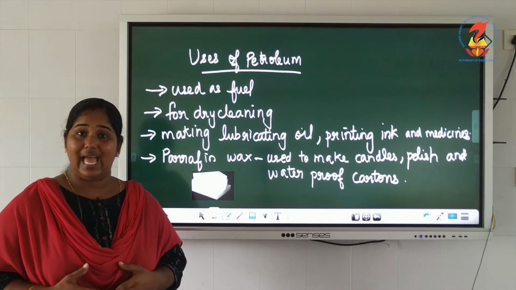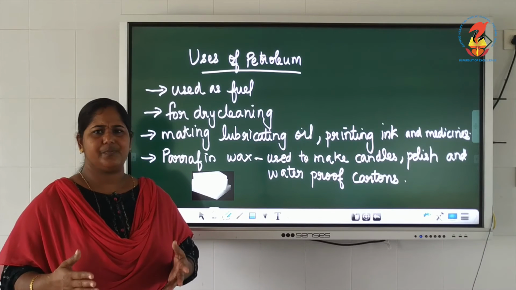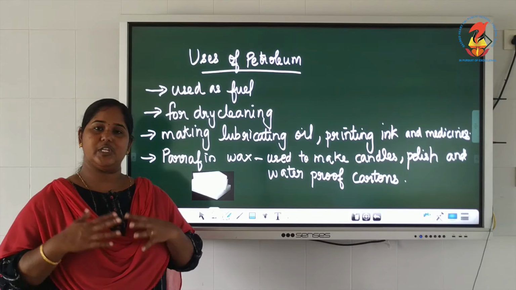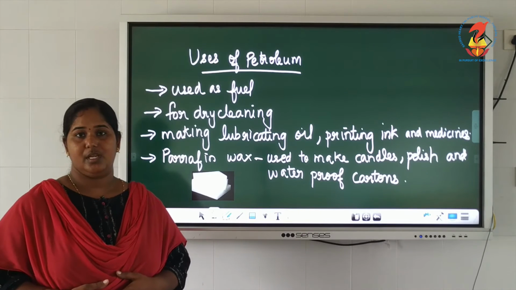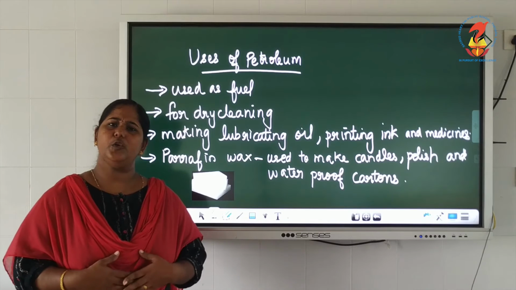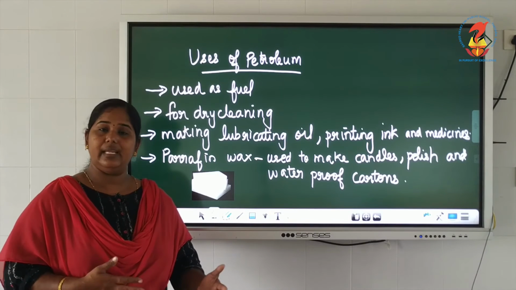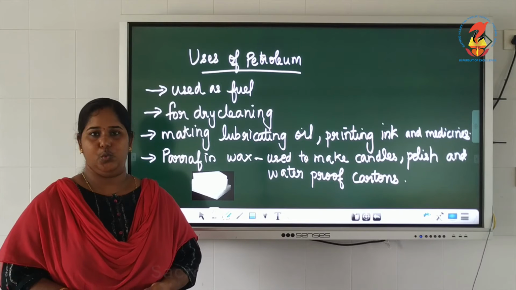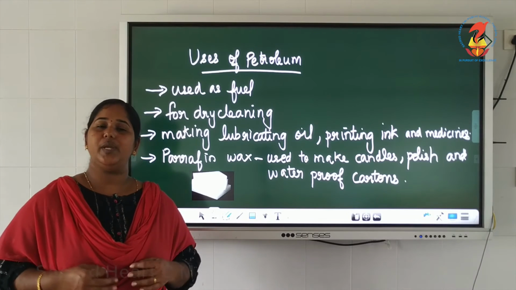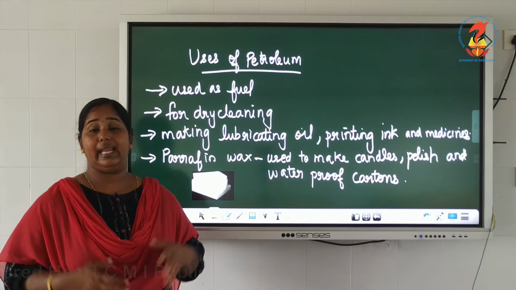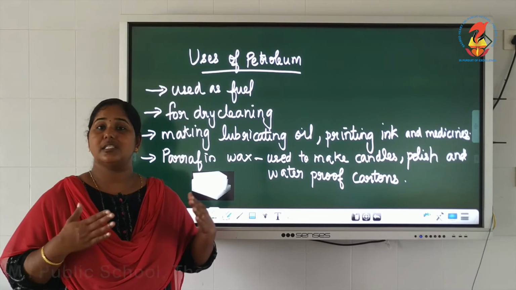Petroleum is used as a solvent in dry cleaning. Solvent means the liquid which is in more amount. You have already studied about solvent. So normally, in which liquid do we wash clothes? It is water. But for dry cleaning, can we use water? No. That is why we call it dry cleaning, isn't it? So the clothes which cannot be washed in water are given for dry cleaning, and there they use petroleum as a solvent.